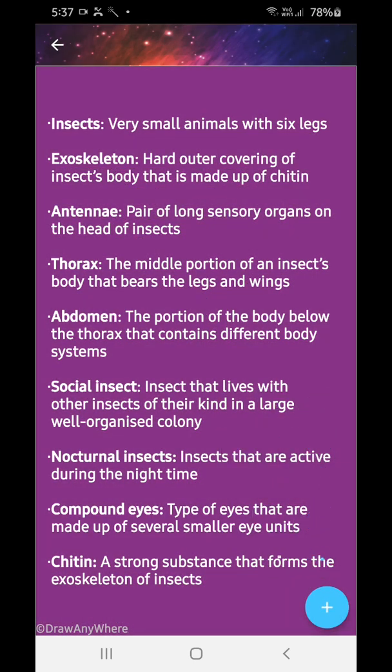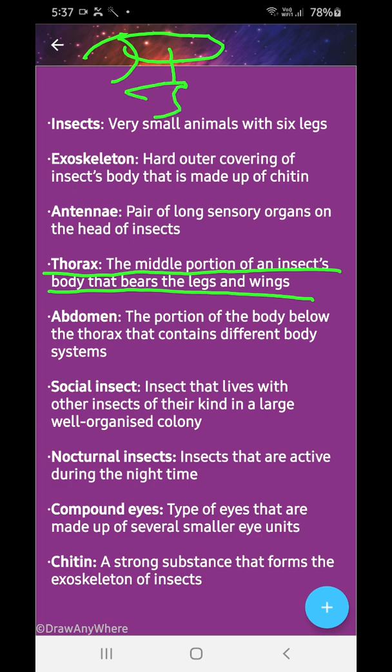Thorax is the middle portion of the insect's body that bears legs and wings. Think of this as an insect: this is the thorax, the middle portion, and the body bears the legs and wings.